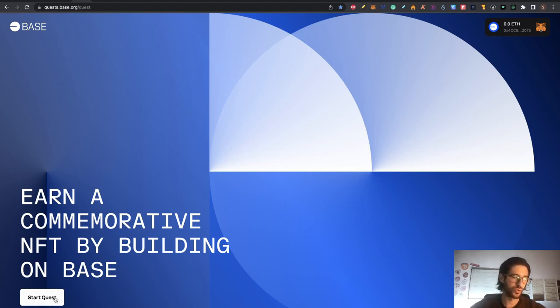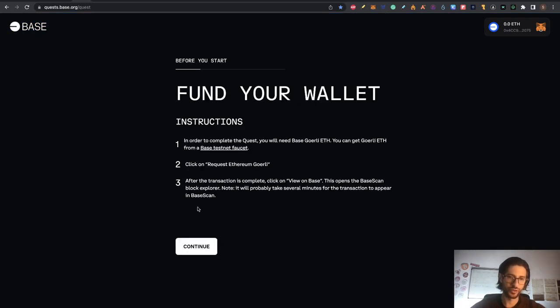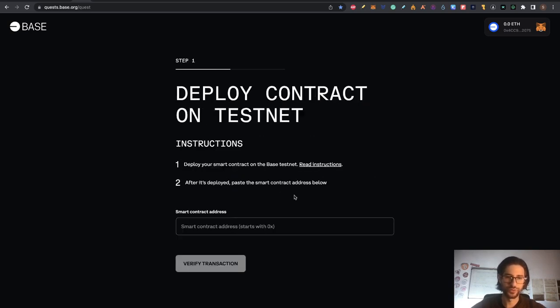Now let's go to start quest. You need to confirm here, continue. You need to read the instructions, and now you need to click on continue. So to do this, we are going to need to deploy a smart contract on the Base testnet. This, of course, is going to be important in terms of transactions and interaction. After we deploy that smart contract, we need to put the contract here and verify the transaction, and we are going to be able to mint this NFT.